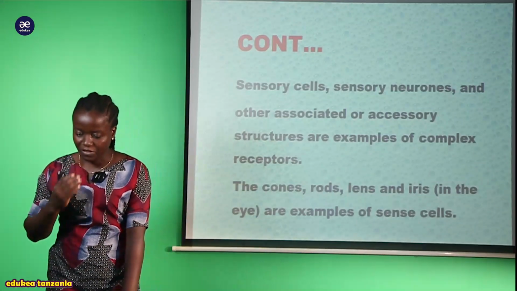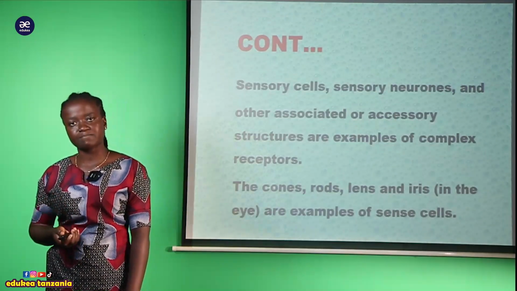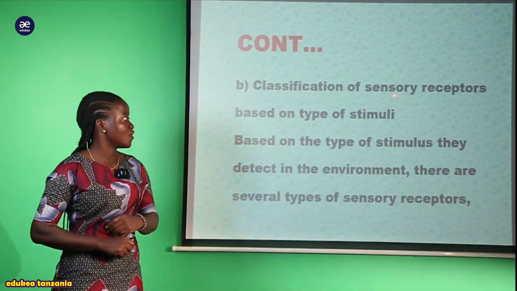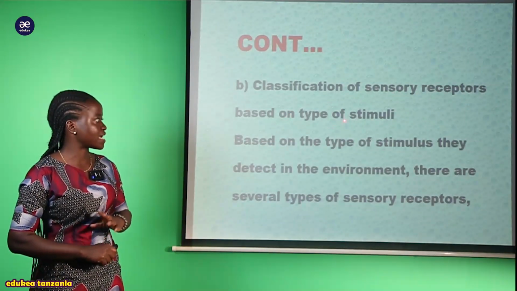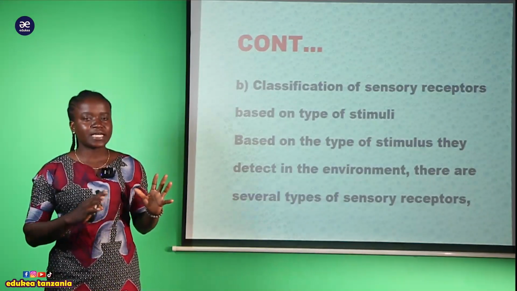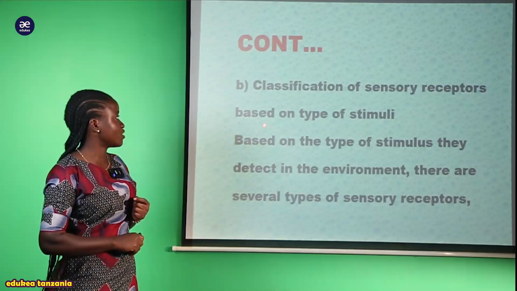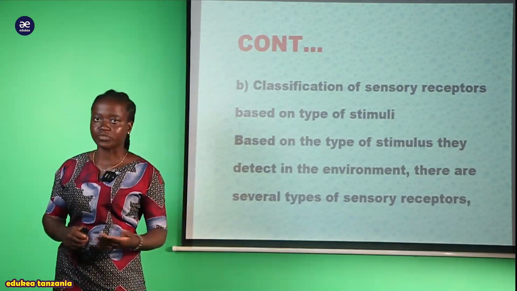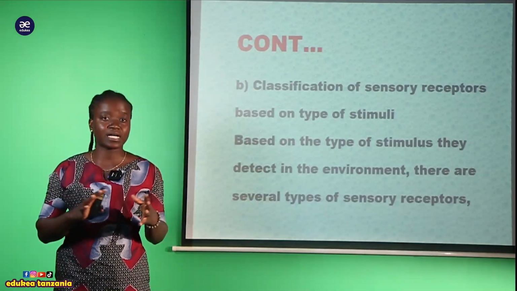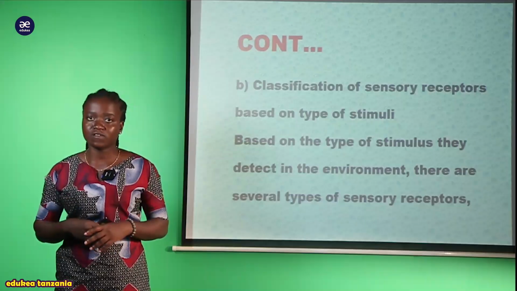So my student, after we have seen the first classification of these types of sensory receptor, now I'd like to take you through another thing, that is classification of sensory receptor based on the stimuli, based on the type of stimuli. Kwa sasa tuna hii pia classification ya sensory receptor, lakini hii itakuwa ina base only kwenye type of the stimuli. As we have already seen, stimuli is any change that is occurring within the environment. It can be either internal environment or external environment.